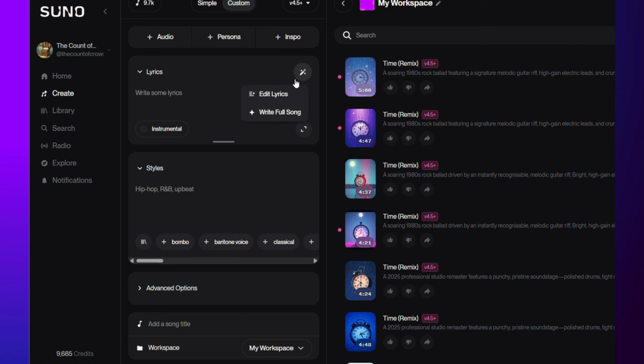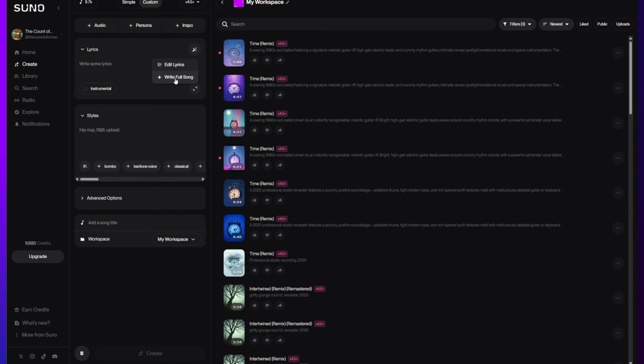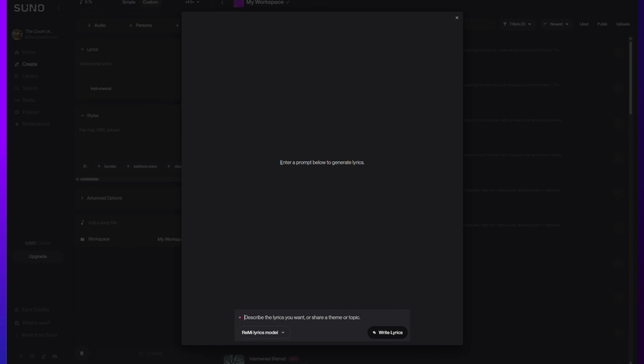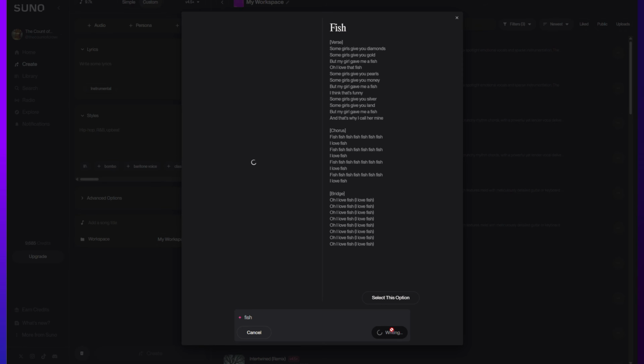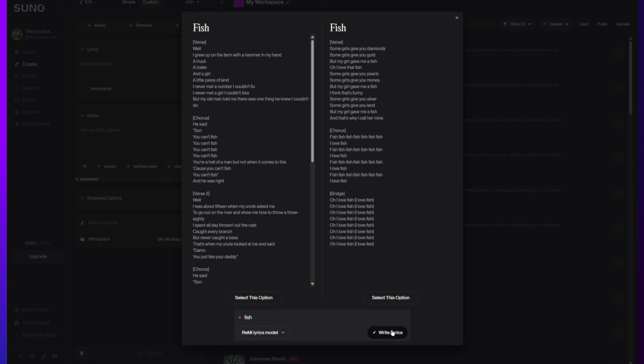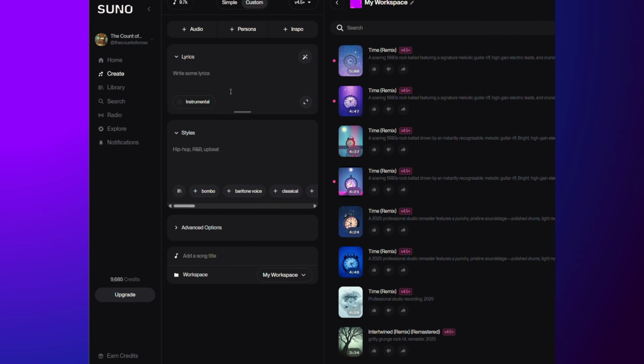In here, we have our lyric creator. So we've still got the ability to write lyrics. And I think we can choose the models here. So we've still got the two different models. You can put in your topic and get it to write the lyrics for you. And we still got the two options that get created. And apparently I love fish, or you can't fish. So that's the creation option there. I'm gonna get rid of that.